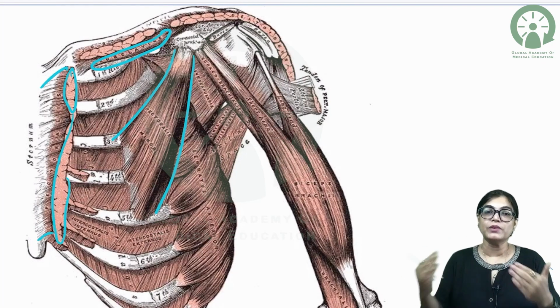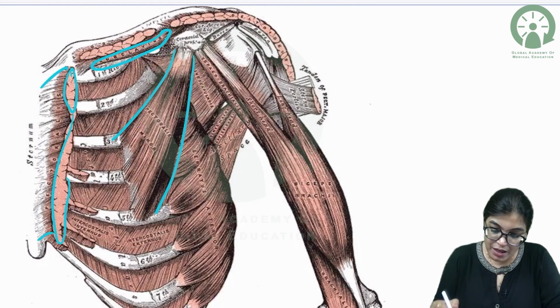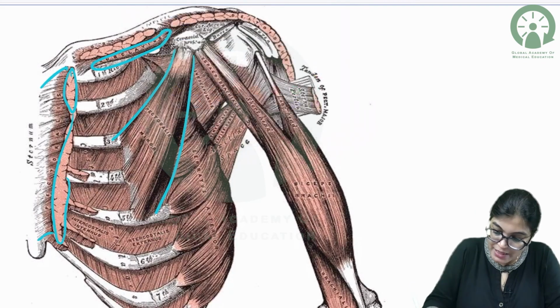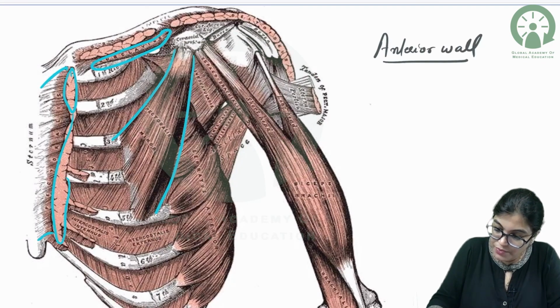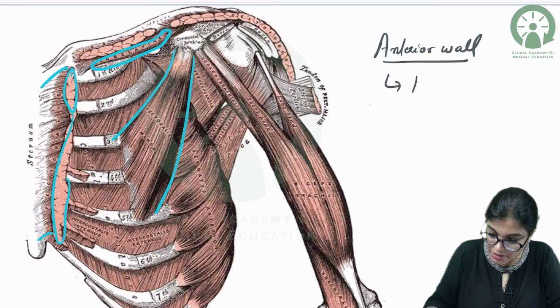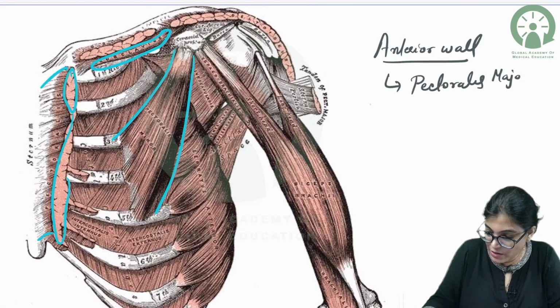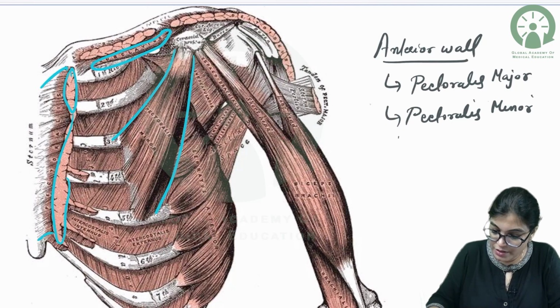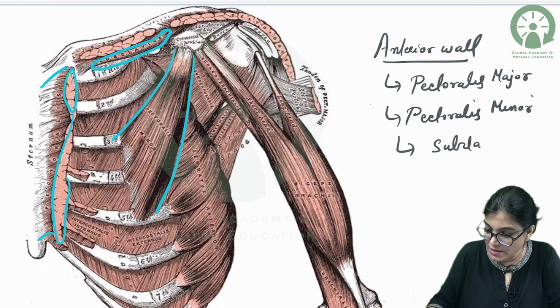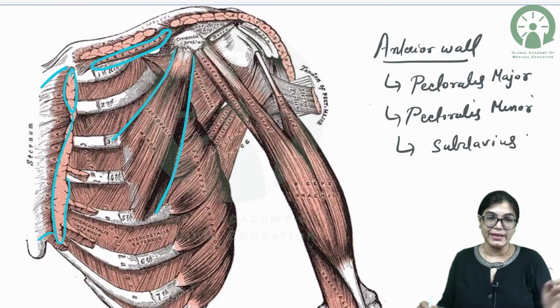Just below the clavicle we have the subclavius muscle. So the anterior wall is formed by the pectoralis major muscle, pectoralis minor muscle, and subclavius muscle. These three muscles form the anterior wall of the axilla.